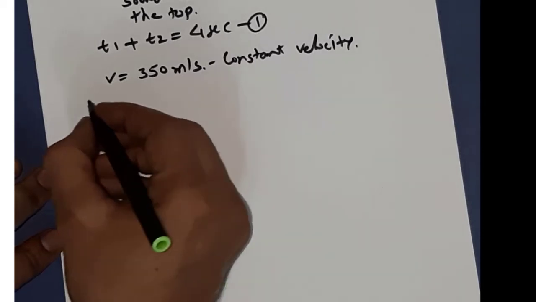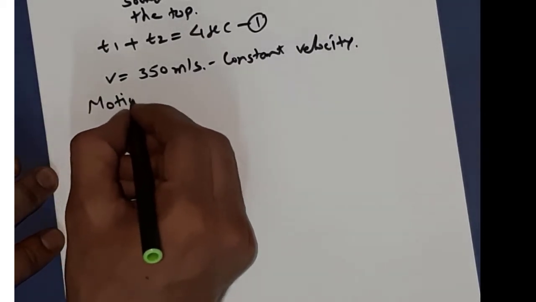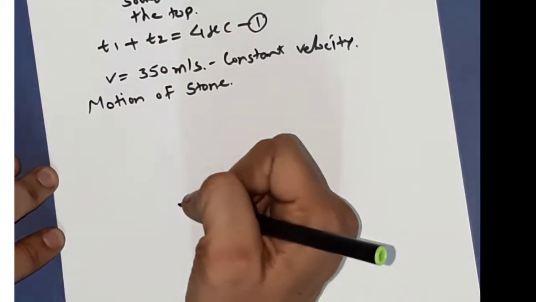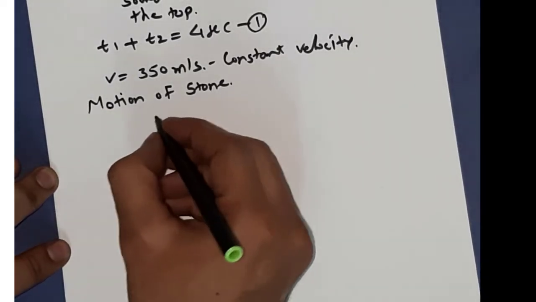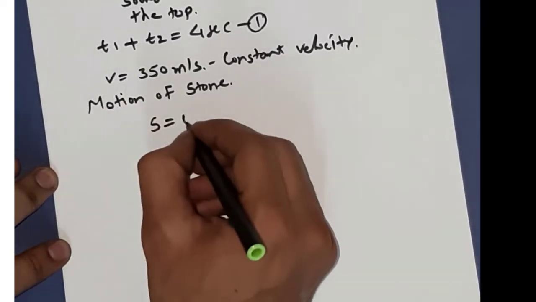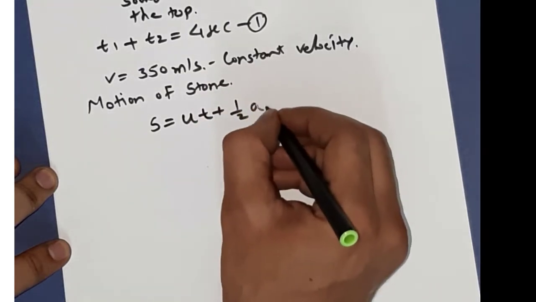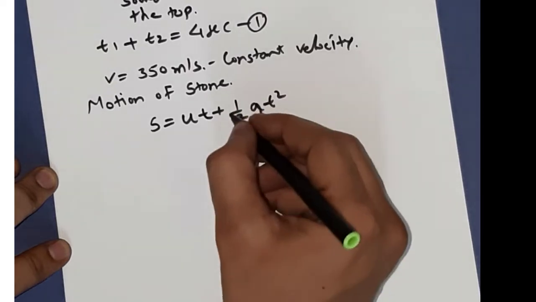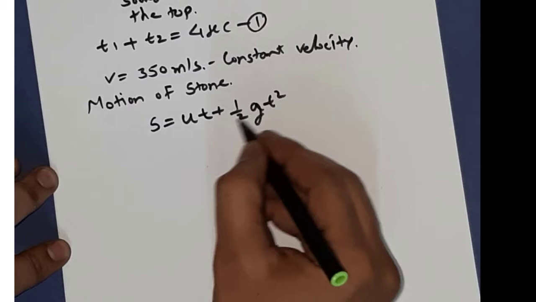Considering the motion of the stone, and using the equation s is equal to ut plus half a t square, now this a will become g. The stone is coming down, so g will be positive.